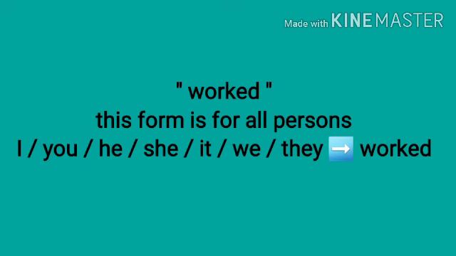And this form is for all persons. What I mean here is that worked in the past simple is for all persons. I, you, he, she, it, we, you, they worked. It doesn't matter, and there is no difference or difficulty. Okay, it is very easy. You have just to add ed to the verb in the simple past for all the persons. I worked, you worked, he worked, she worked, it worked, we worked, they worked.